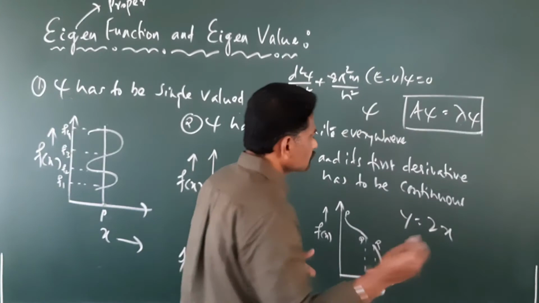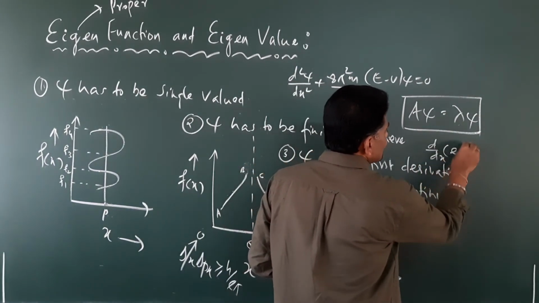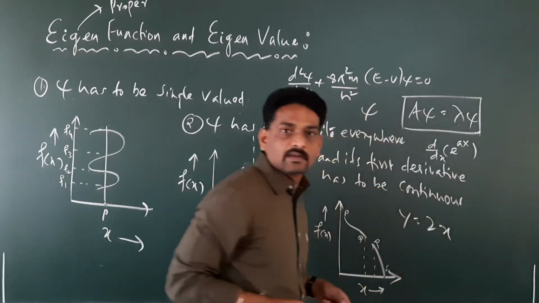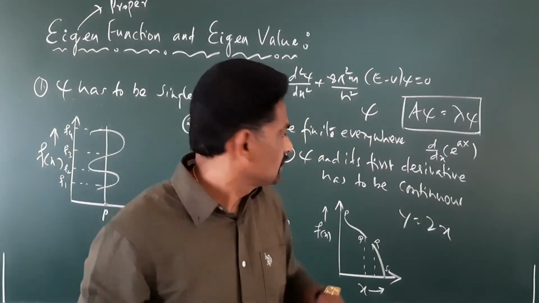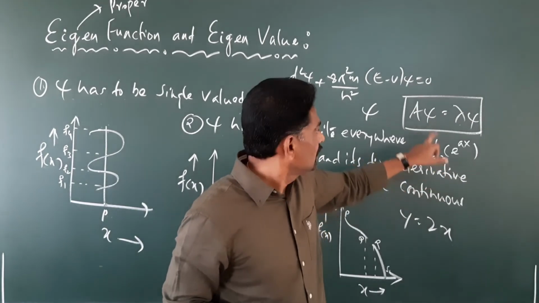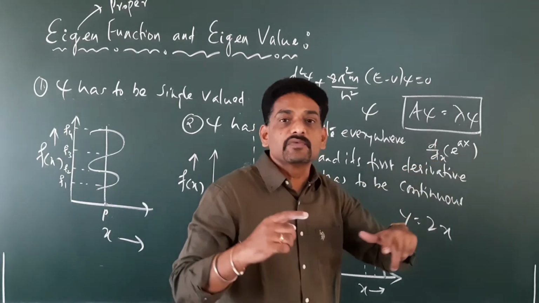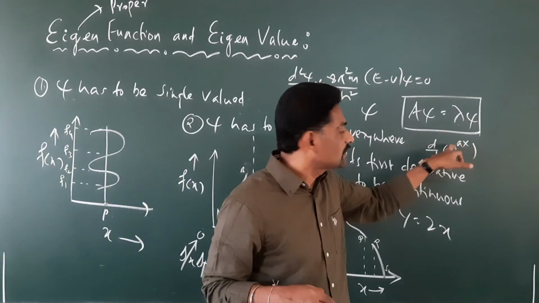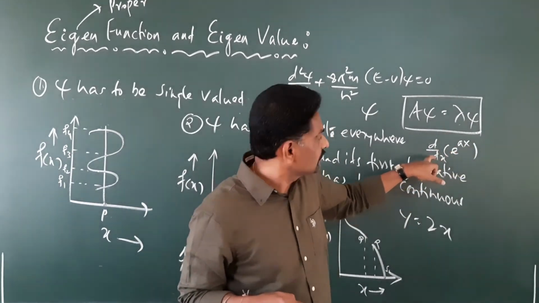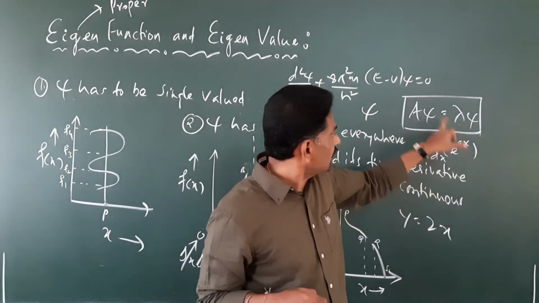For example, take d by dx of e raised to ax, or d by dx of e raised to x. What is d by dx? It's an operator, the differentiation operator. Like A, it's an operator. It tells us to differentiate this term with respect to x. So this is now the function, like psi.